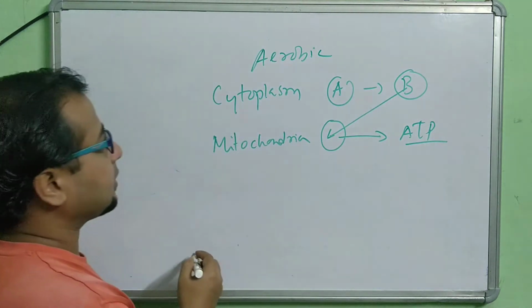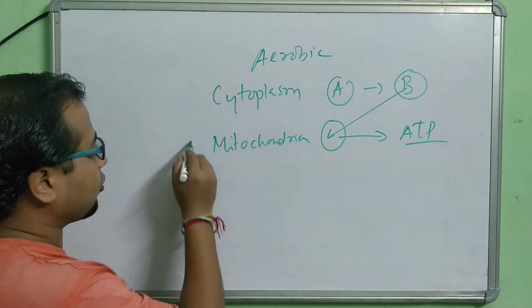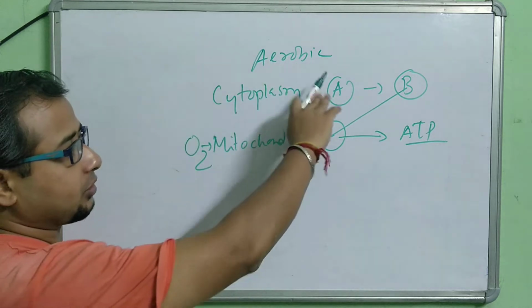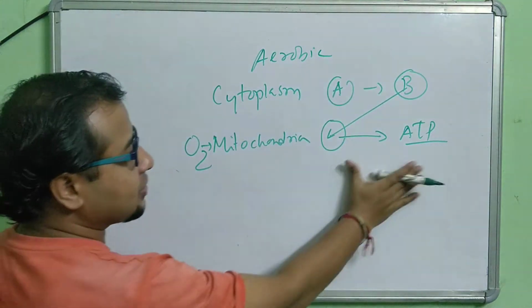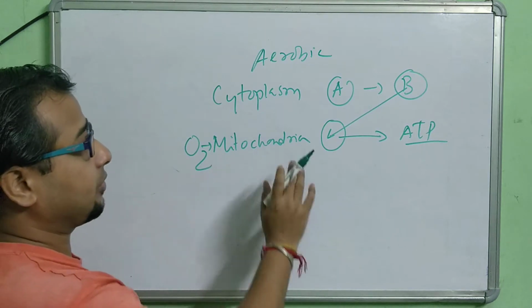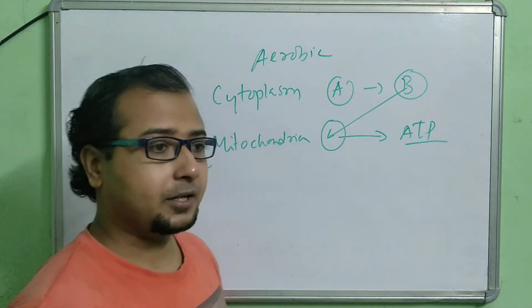Now remember one thing: oxygen is present only in mitochondria. There is no oxygen in the cytoplasm. For the second step of breaking down of food, oxygen is involved in the mitochondria. This is aerobic respiration.